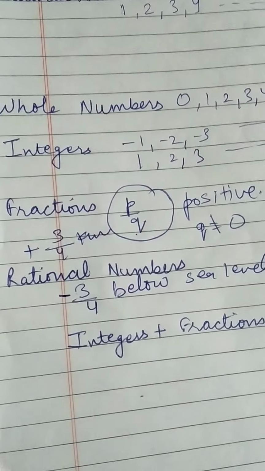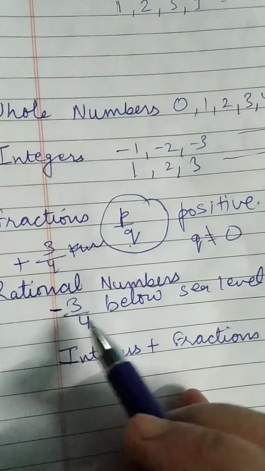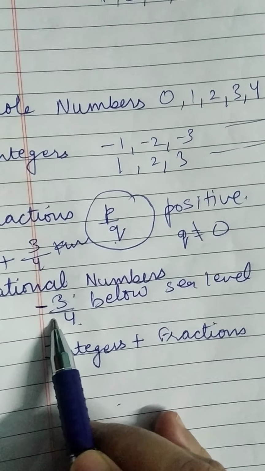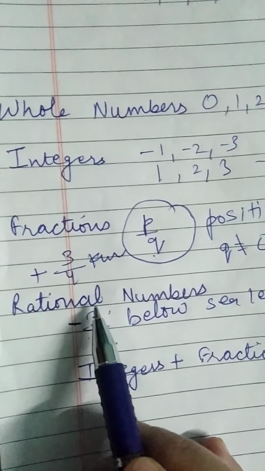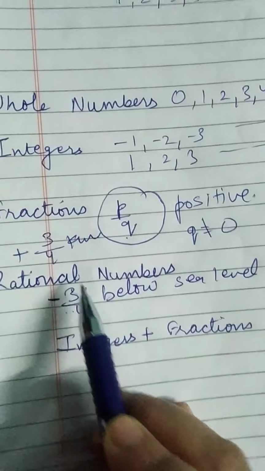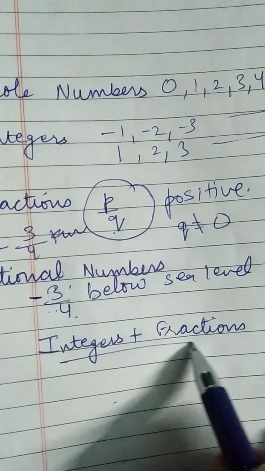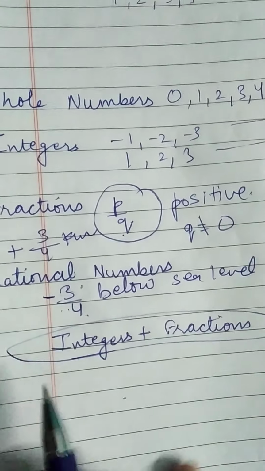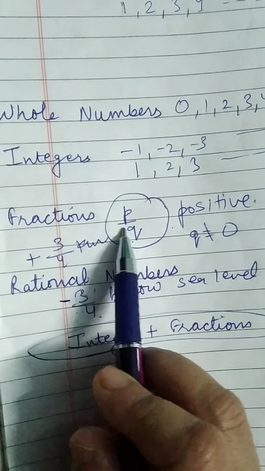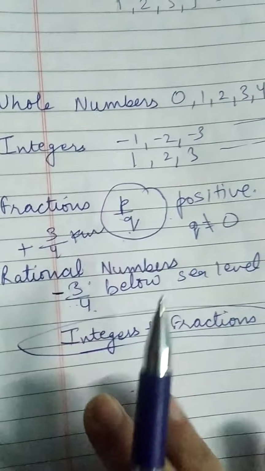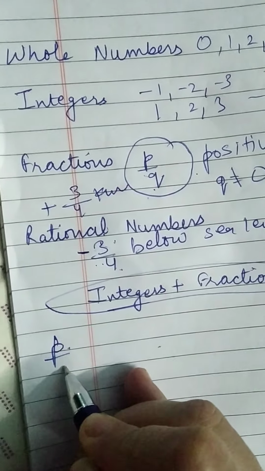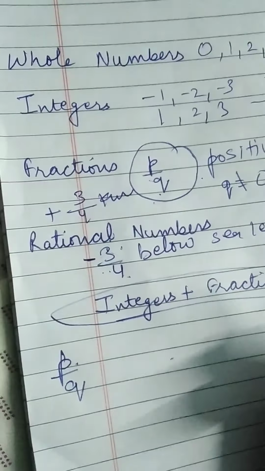And when it will be minus, it will be in the form of a fraction with the negative sign, and it will be included in the rational numbers. Rational numbers are the combination of integers and fractions. In fractions, we have only positive numerator and denominator. In rational numbers, we can have p oblique q, both positive.